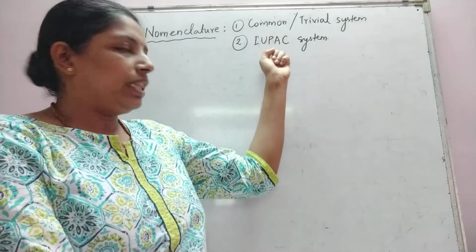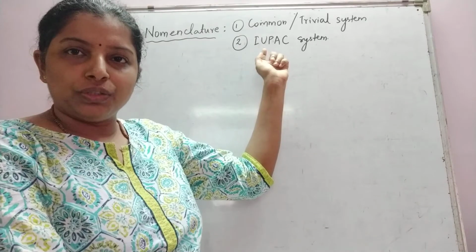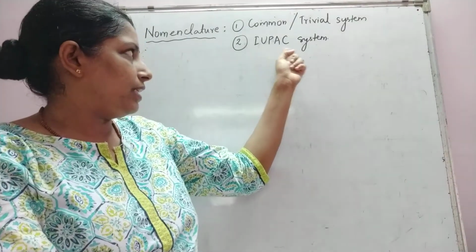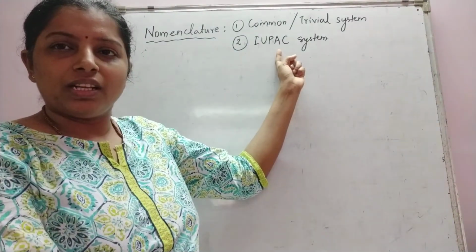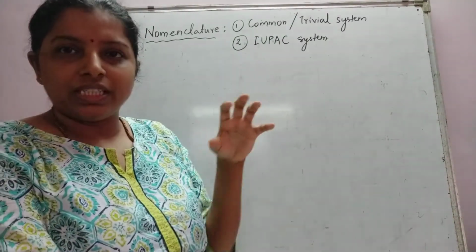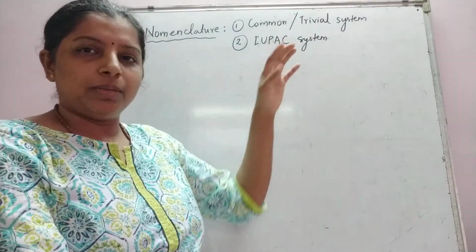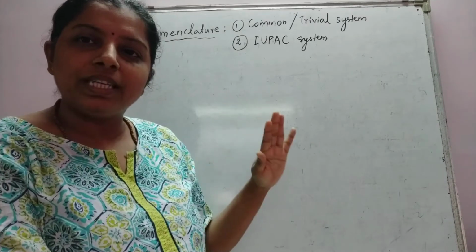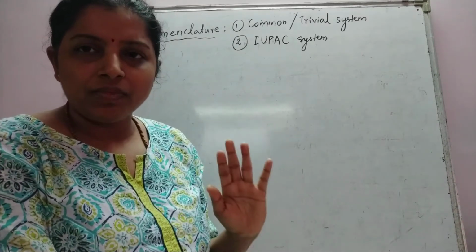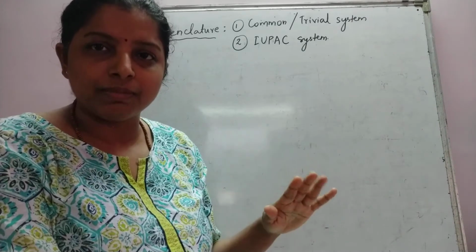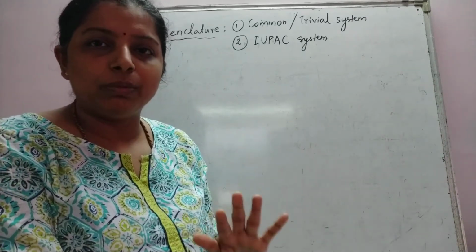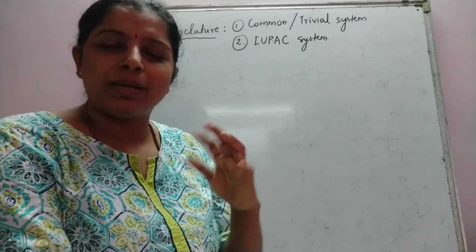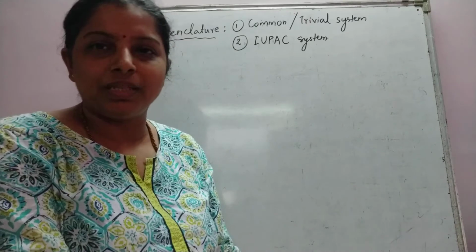The second system of nomenclature that we are going to use is the IUPAC system. IUPAC is an abbreviation, a short form. I am going to discuss the full form of this, and we will be learning IUPAC nomenclature in detail. We will not go into the common system. Here we will be learning only about the IUPAC system, and I will discuss common names of some compounds, not all the compounds.